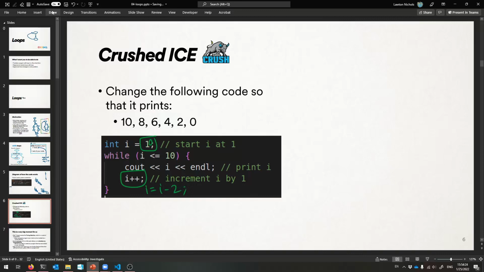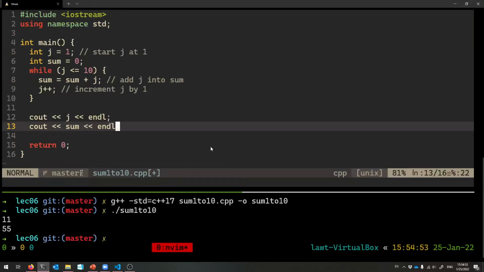And then also, this condition needs to change as well, right? Because if I start at 10 and go downwards, i is always going to be less than or equal to 10. And it'll just print until the end of time. We want it to eventually stop once it gets to 0, right? And so we need to change this to something else. Something like while i is greater than or equal to 0. Okay, that'll fix it. So let me show you this code and why it works, and that should be that.